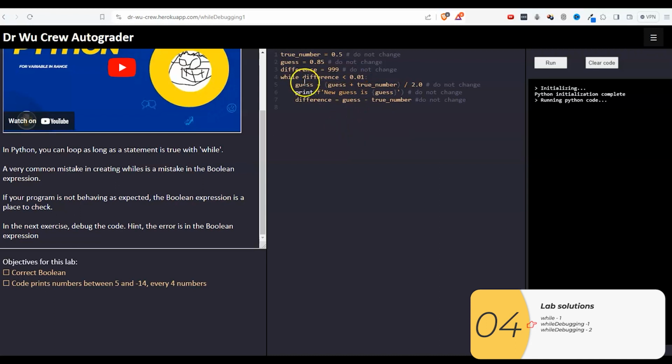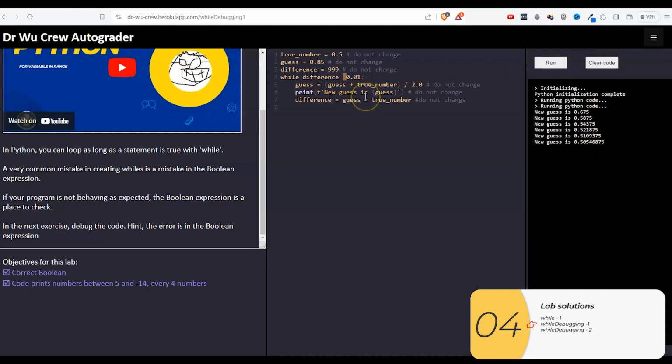right here. And so the way I have it set up now is I'm going to loop if the difference is very small. But actually, I want this to be the other way around. I need to loop if the difference is big. So let's try that out now. And you can see we slowly converge to my correct number.